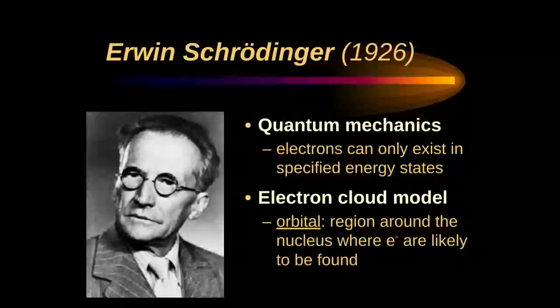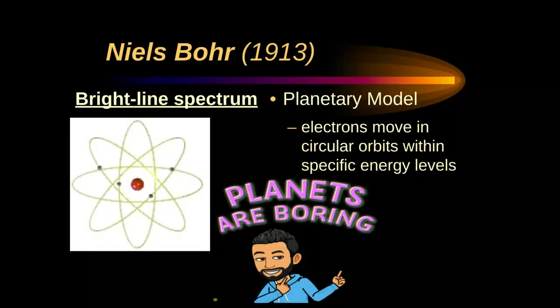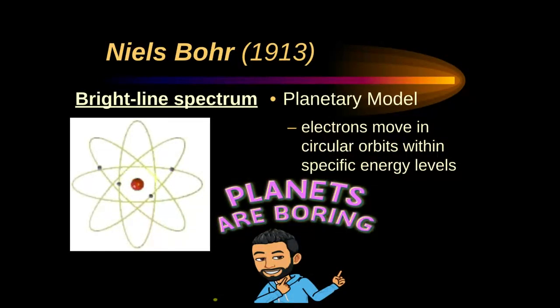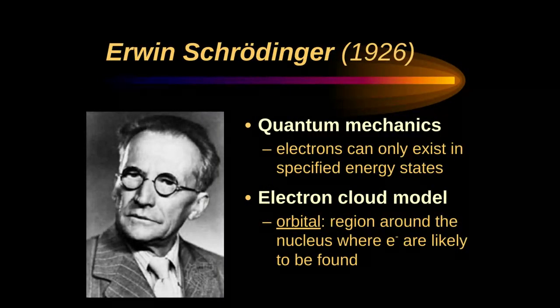And he came up with the electron cloud model because he said that the electron orbitals, as he called them, are not necessarily fixed orbits. Like back here, our old buddy Bohr said that they go like planets around the sun in fixed orbits. He said, no, he's onto something. They have specified energy states, but those energy levels are more like probabilities. In other words, it's not specifically where the electrons are, it's where they're likely to be found.